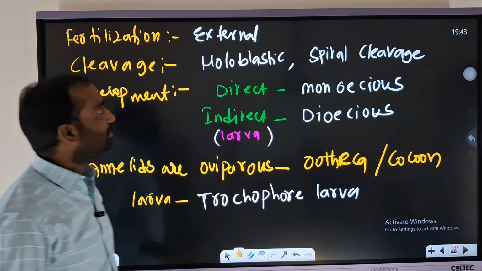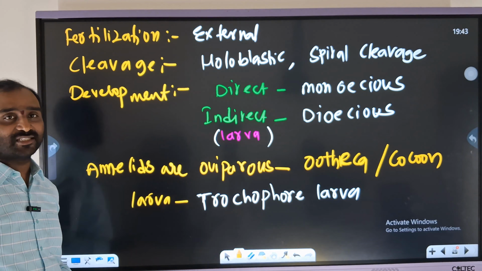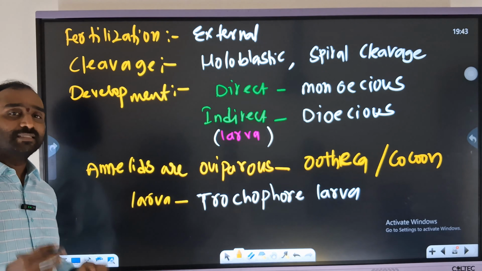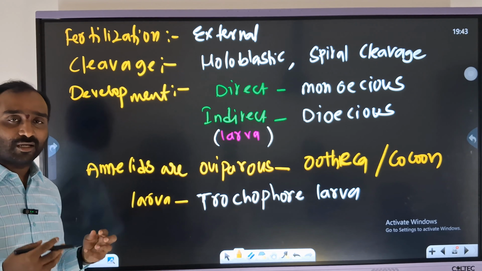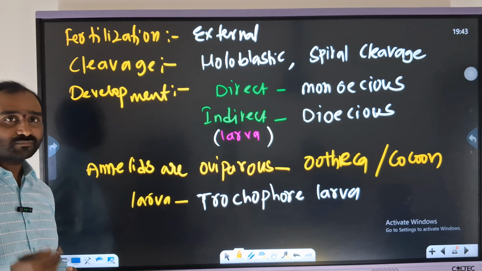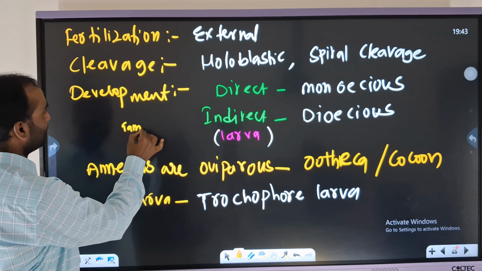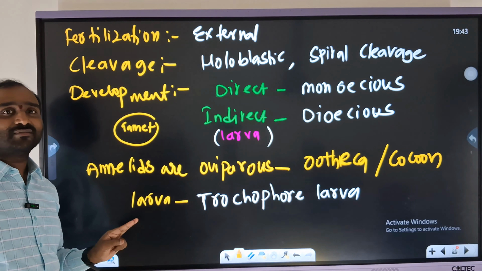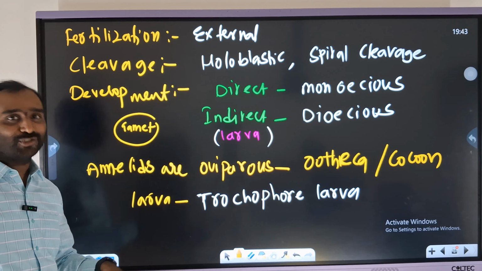Next, fertilization. Fertilization is external because both the male and female earthworms come closer in opposite directions and exchange gametes. What is a gamete? A gamete is a reproductive cell or a germ cell. Then a gonad is a reproductive organ.